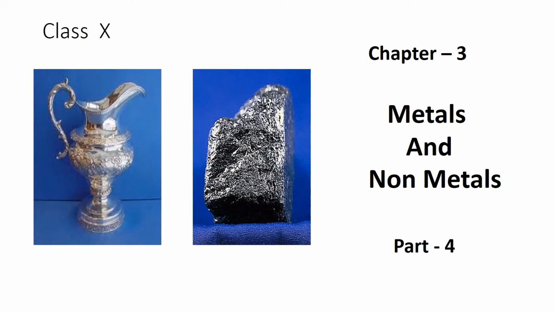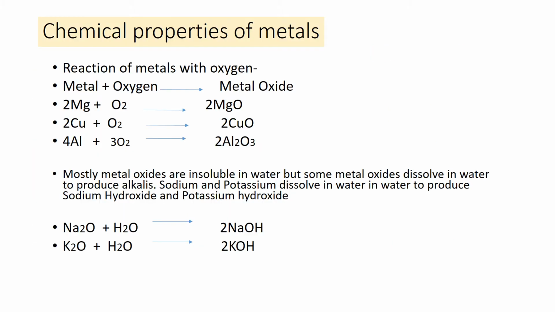Let's start part 4 of chapter 3, metals and non-metals. Now, students, we will learn about the chemical properties of metals. As we have done the physical properties of metals, in which we studied the appearance of metals, their boiling points, melting points, and so on, in chemical properties we'll study how metals react.